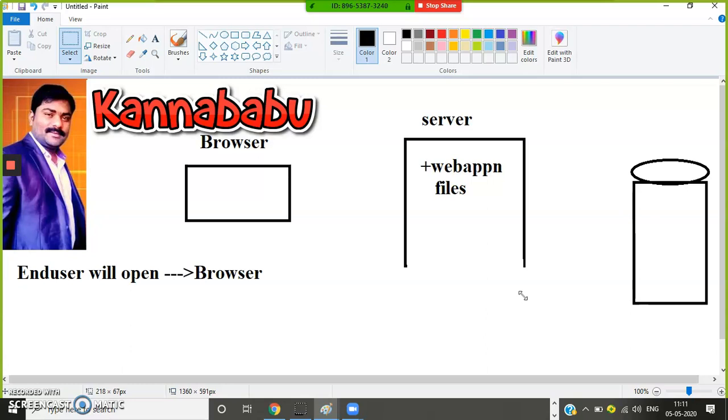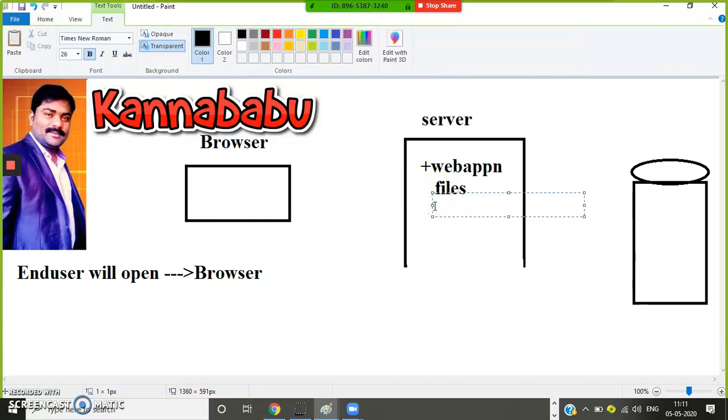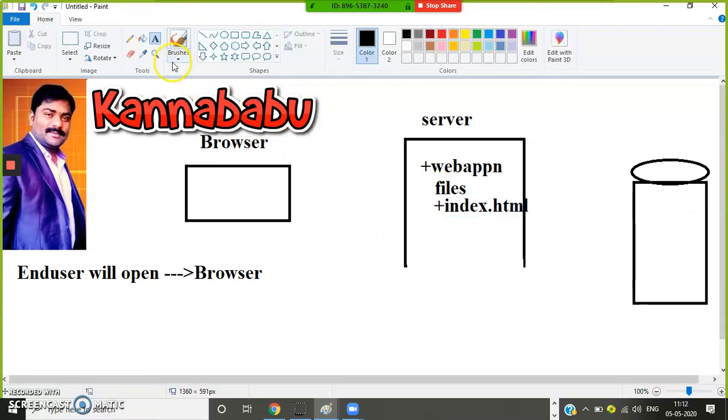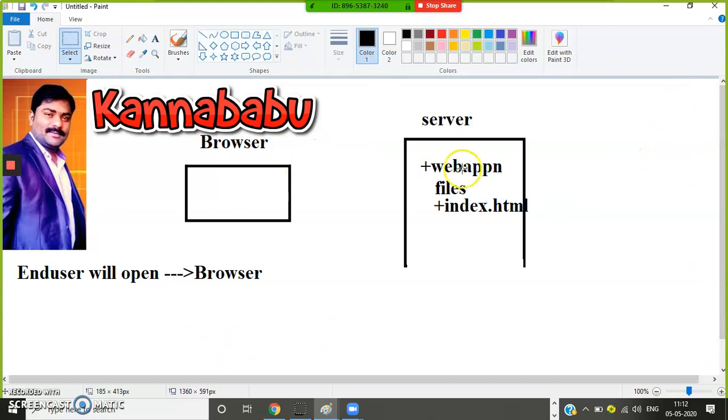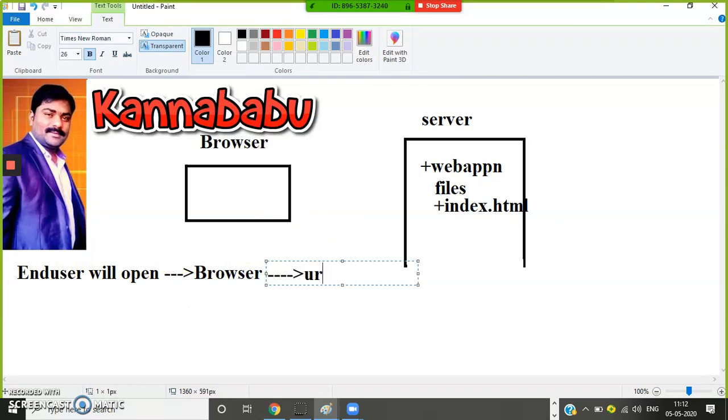That is a web application. So let us assume I develop an HTML application, and my page name is index.html. This is my HTML page. Is it clear? I developed one HTML page. After developing it, keep the application on the server so that the end user can access it via browser and internet. The end user will open the browser and enter a URL, for example http://localhost:1086/index.html, something like that.